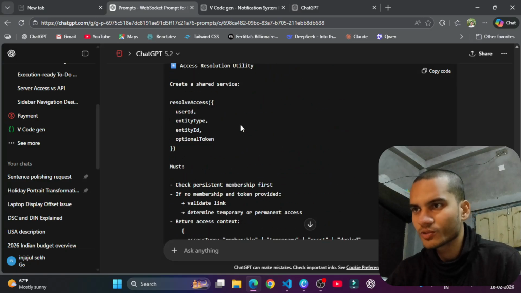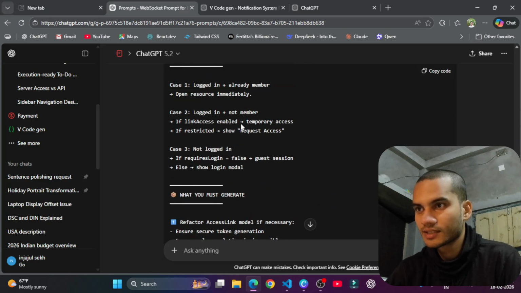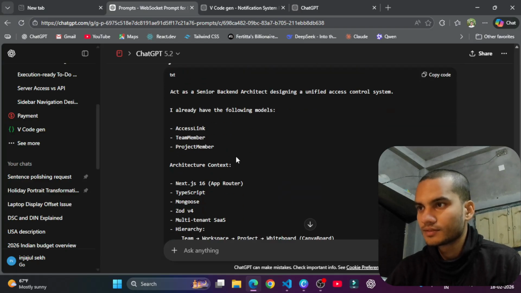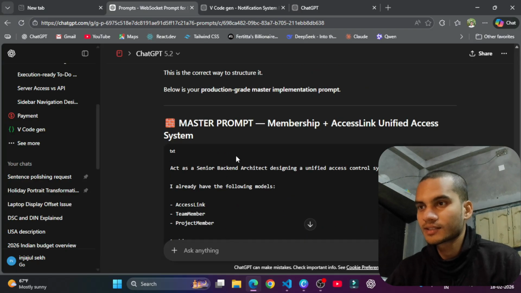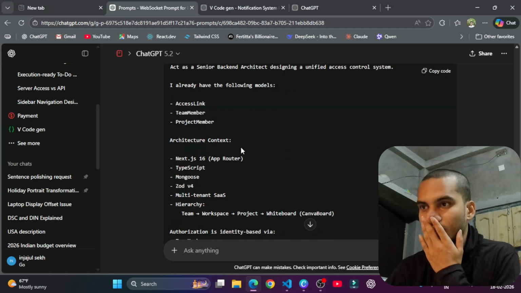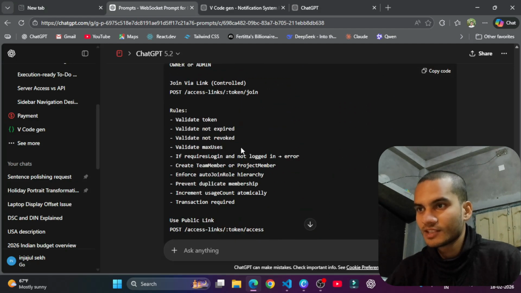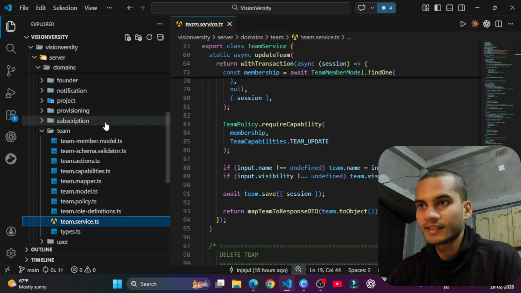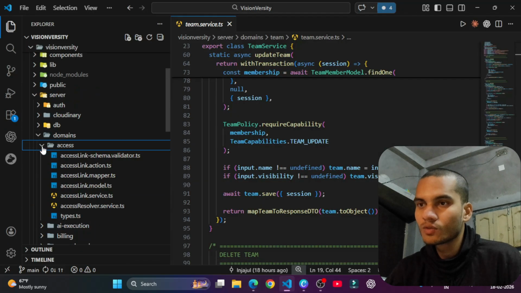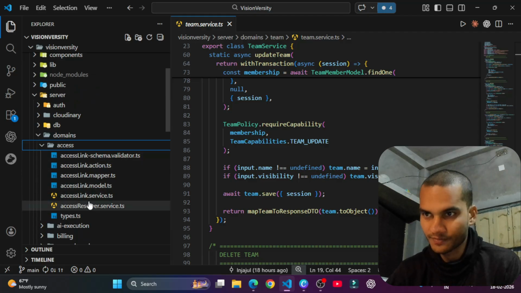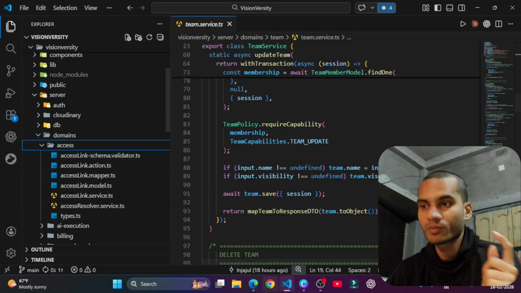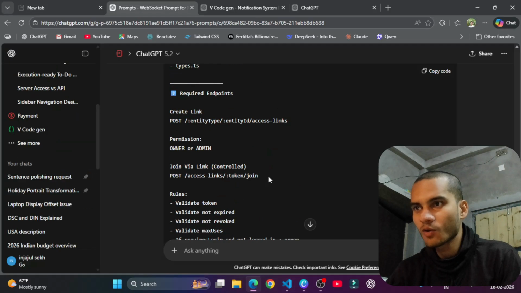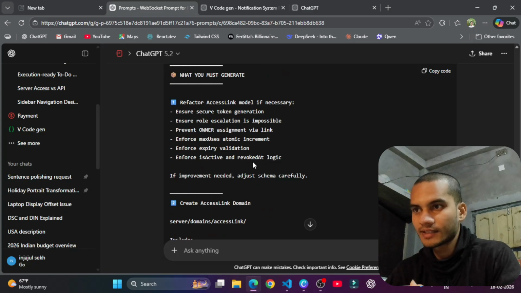And if you look at this one, here I'm asking it to create a new access link. This prompt is all about creating something new like this. If you look at my access layer, guys, with one prompt I created the entire file, all the code, just in one prompt. I don't need to ask again and again, because as I told you, I already created my entire architecture.